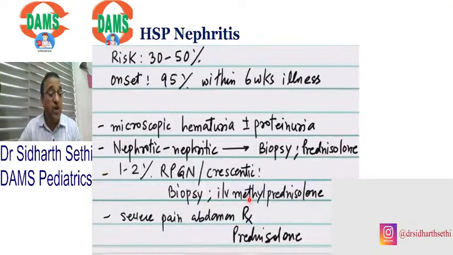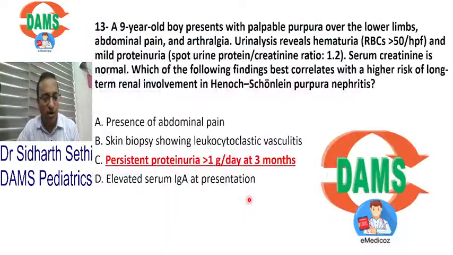Now remember, very important, everyone listen to me carefully. For severe pain abdomen, this is a common question in NEET PG. For severe pain abdomen also, you can give prednisolone. So of course, all of you were right that persistent proteinuria, if there is a lot of protein, any cause, whether it's SLE or HSP or Alport syndrome, if there is a lot of protein in the urine, it can cause chronic kidney disease later in life.